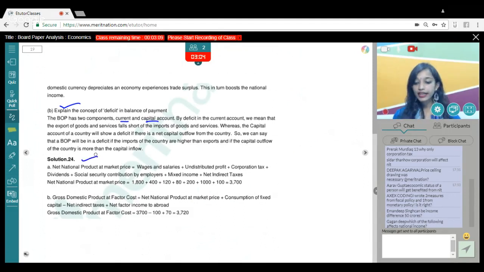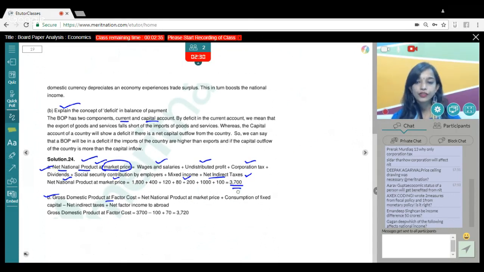Coming to the last question, guys, very important question and very simple, I would say, because obviously you have to find NNP at market price and GDP at factor cost. First we know that through the income method, we have to include wages and salaries, undistributed profits, corporation tax, dividends, social security contribution, and mixed income. And why did we add net indirect tax, guys? Because the question is asking for market price. So through the income method, if we add net indirect tax, we get net national product at market price.